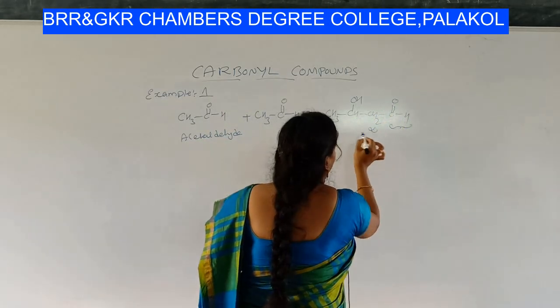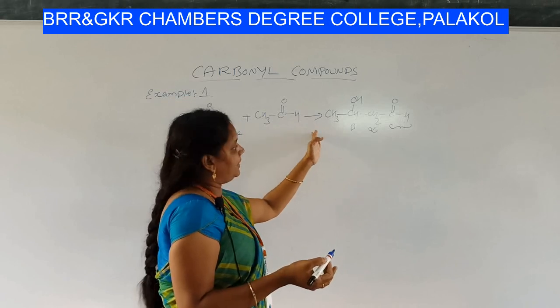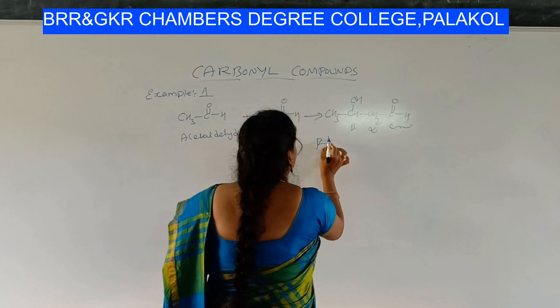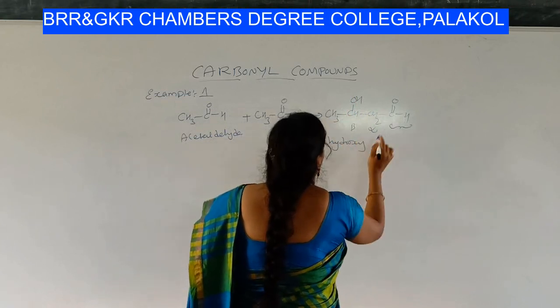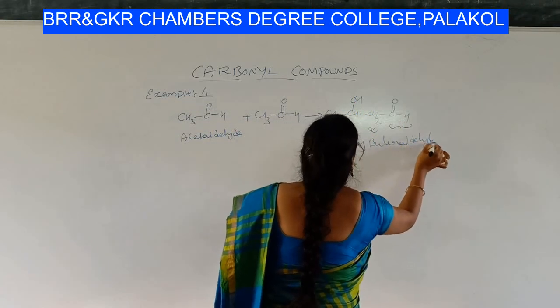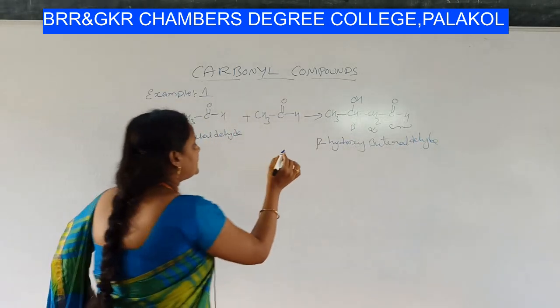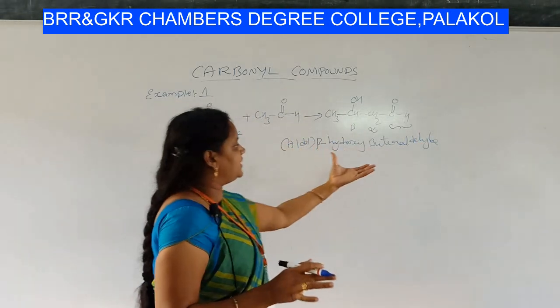This is the alpha carbon, next carbon will be beta, next carbon will be gamma. In beta position we have OH group, so it is beta hydroxy 1 2 3 4 butyraldehyde. Okay, common name, beta hydroxy butyraldehyde. This is known as aldol.